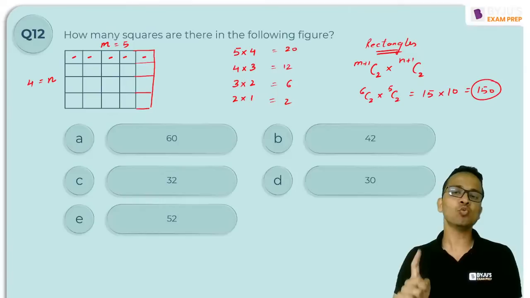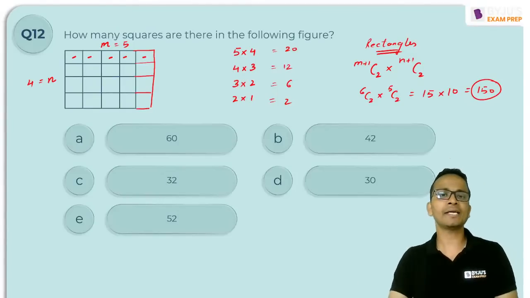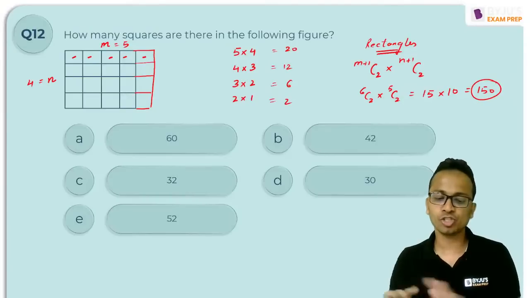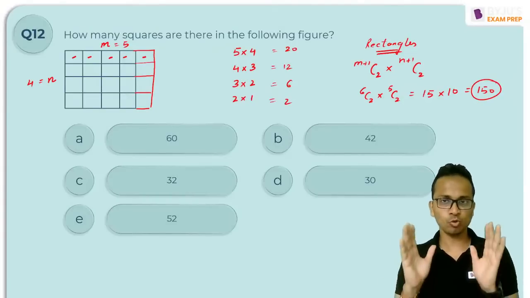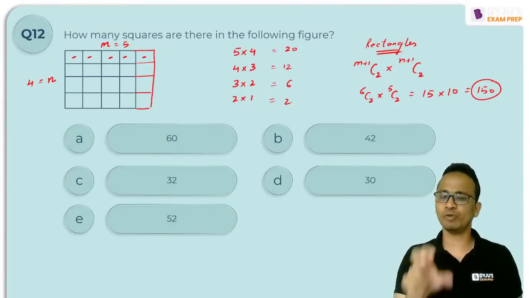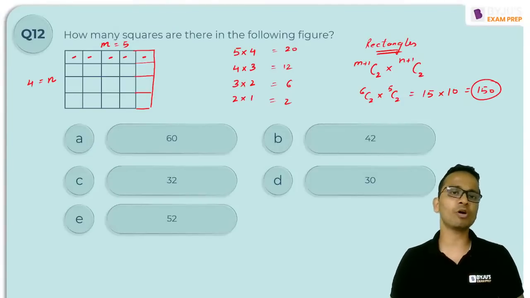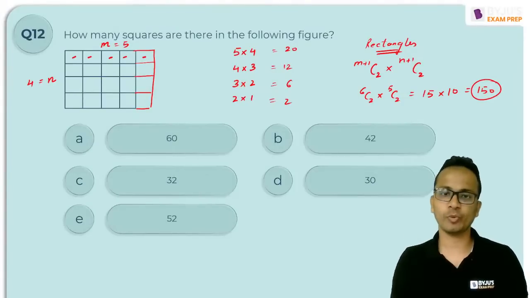Now the rectangles will include squares. Every square is a rectangle, but every rectangle is not a square. So you have to be careful while counting squares and rectangles using this method. And whatever I've told you in the last few minutes is applicable only for a grid of unit squares.